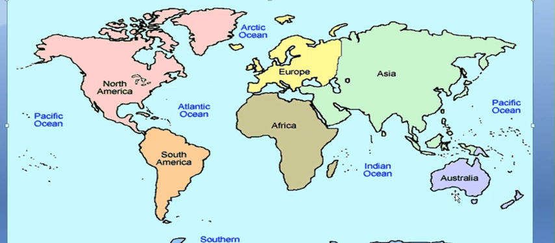Here we have Australia, and this small portion is Papua New Guinea. These are the three major islands of Indonesia: this is Java Island, this is Sumatra Island, and this is Borneo Island. And these islands form the Philippines, the capital of the Philippines being Manila. And we all know these four islands constitute Japan.